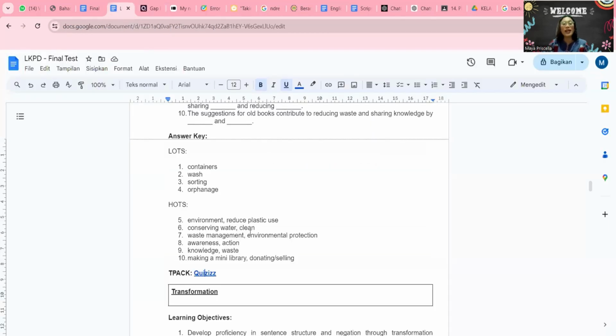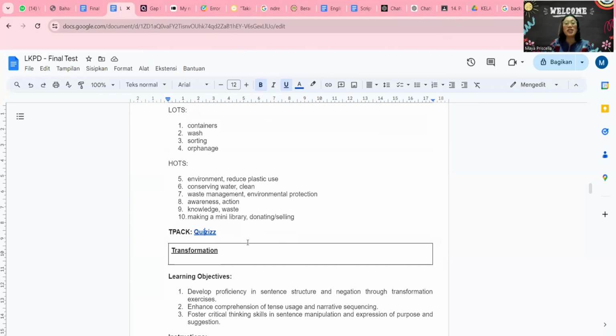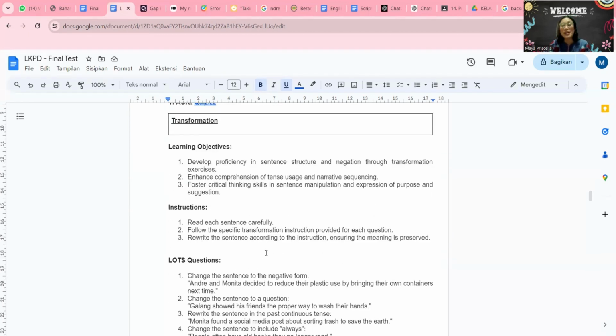Okay, the second type of question is transformation. For the transformation question, these questions require students to change the form of a given sentence according to specific instructions, such as changing a sentence to its negative form or converting it into a question. This helps students grasp the intricacies of grammar and syntax. So this is an example of the question I already made.